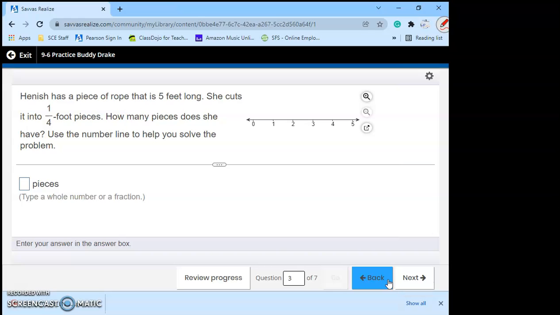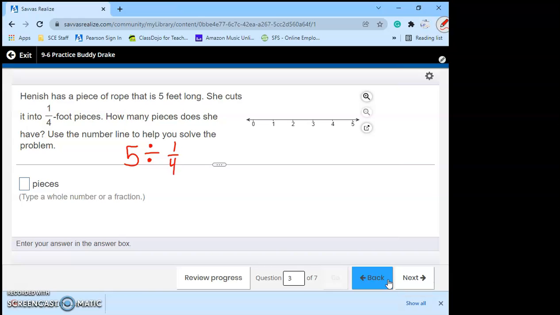Henish has a piece of rope that is 5 feet long. She cuts it into 1/4 foot pieces. How many pieces does she have? Use the number line to help you. All right, so we're taking each one and we're cutting it. Well, what did we start with? Well, we started with 5 feet of rope. And we cut it, which means to divide. And what are we cutting it into? 1/4 pieces. 1/4 foot pieces.